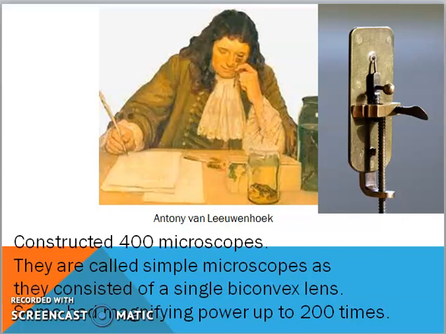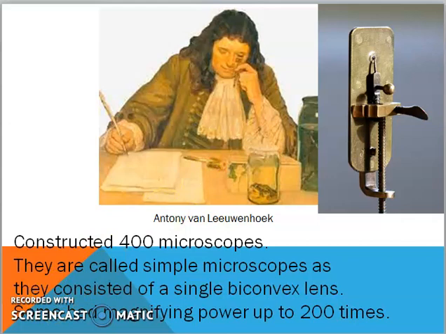Now, the microscope invented by this Dutch scientist is over here. This is the microscope. And in this picture, the scientist is holding the microscope in his hand and he is observing some objects. So it is clear from this picture that the microscope was very small.